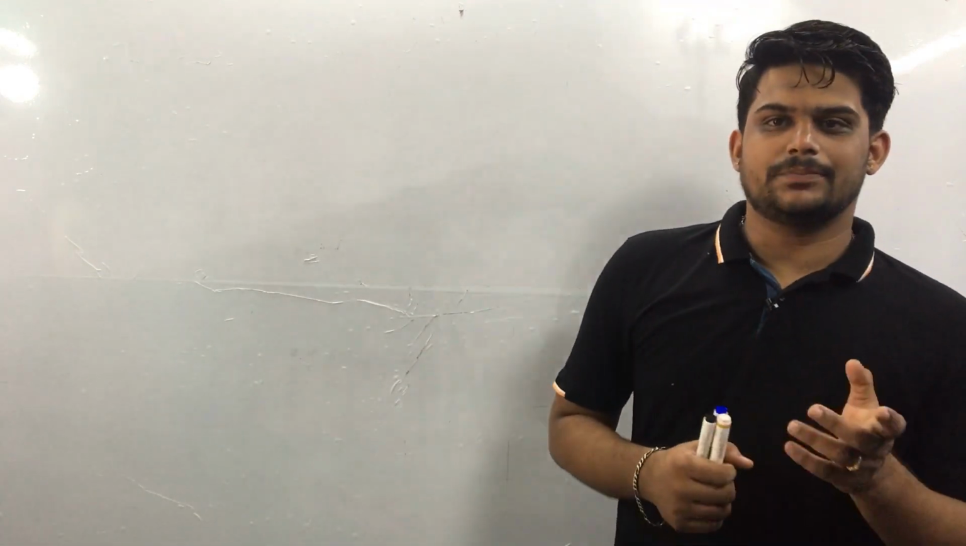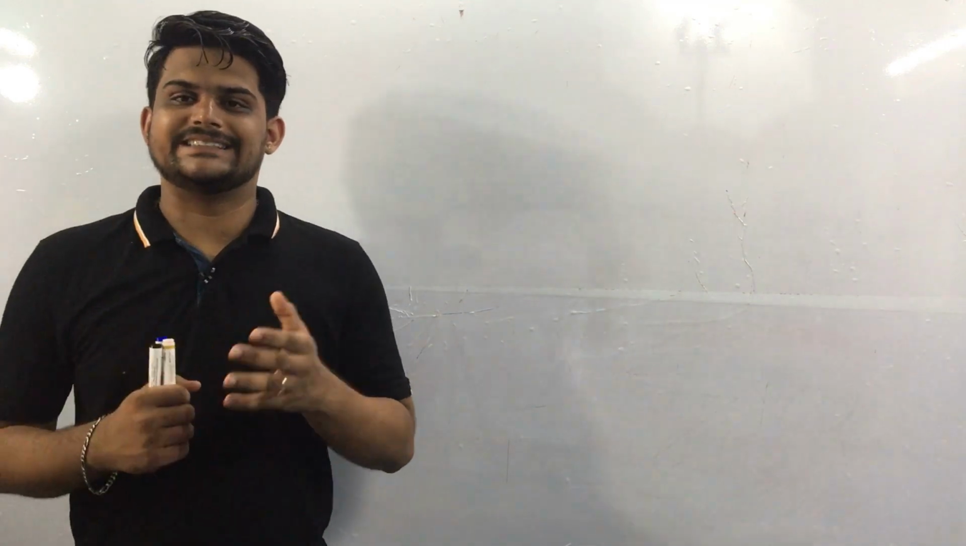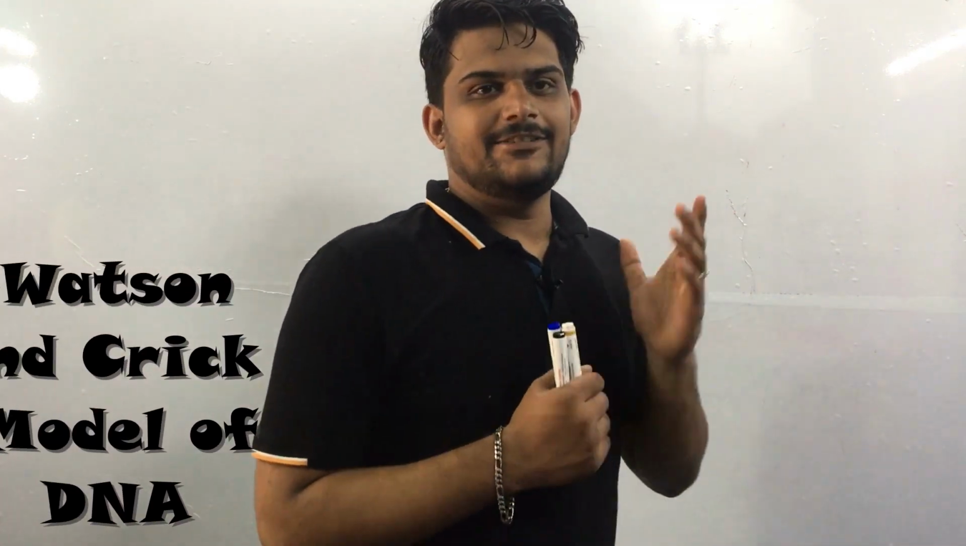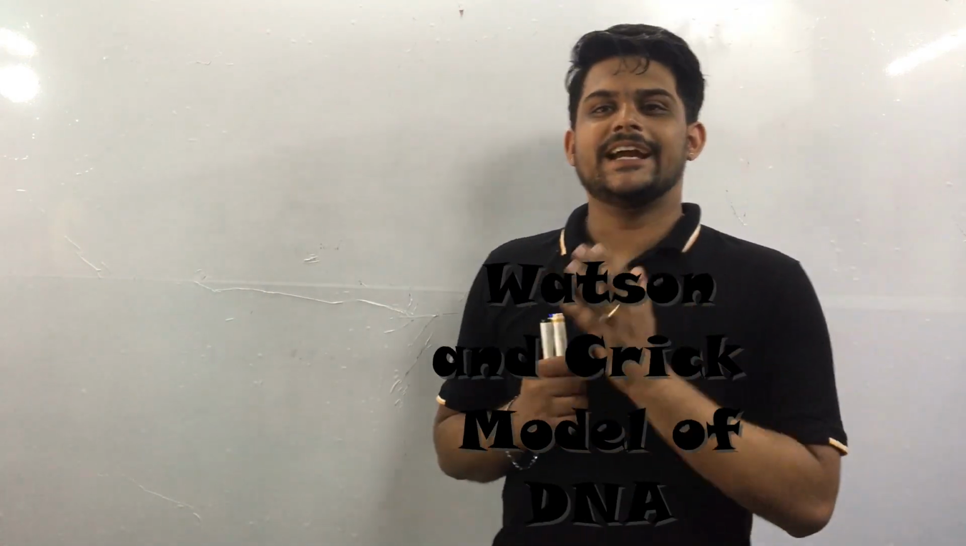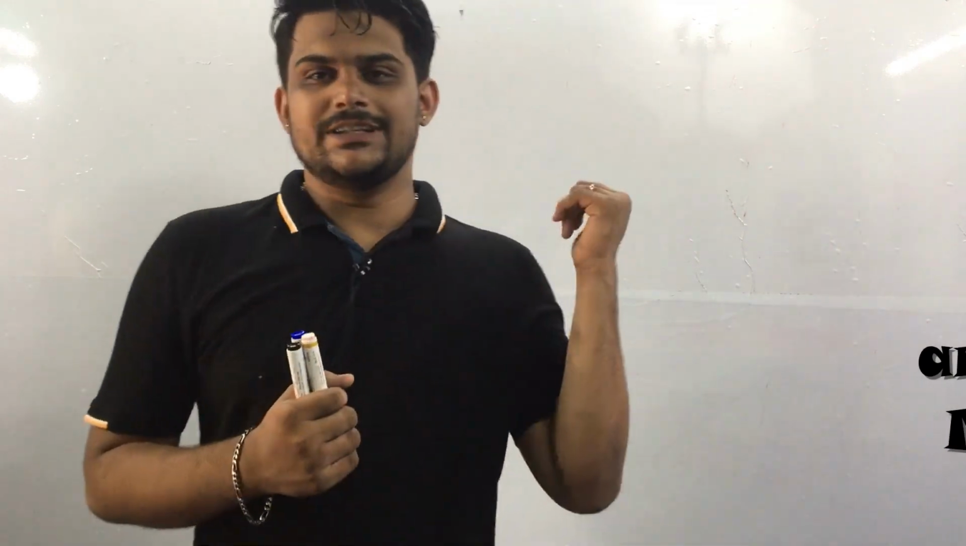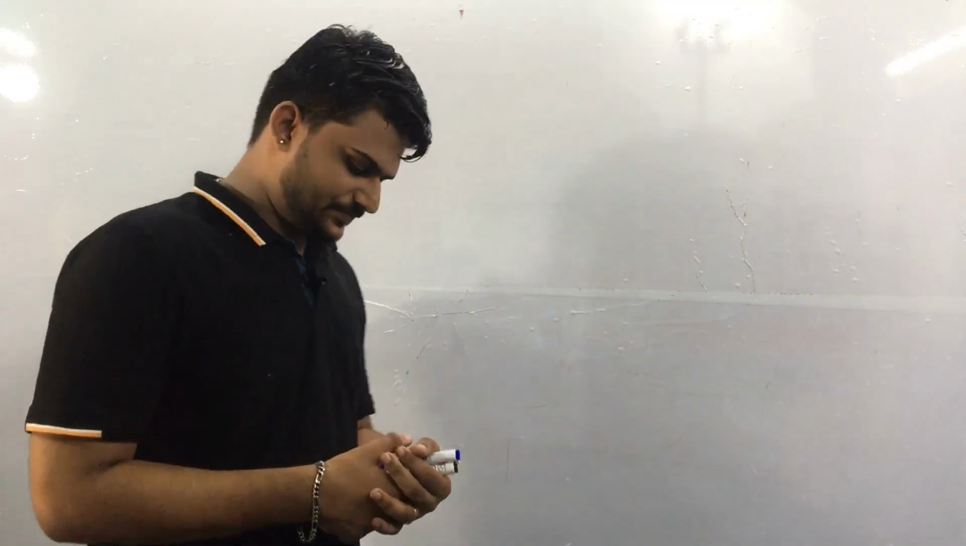So today's topic is the structure of DNA proposed by Watson and Crick. It is also known as the Watson and Crick double helix model. So let's start the video.